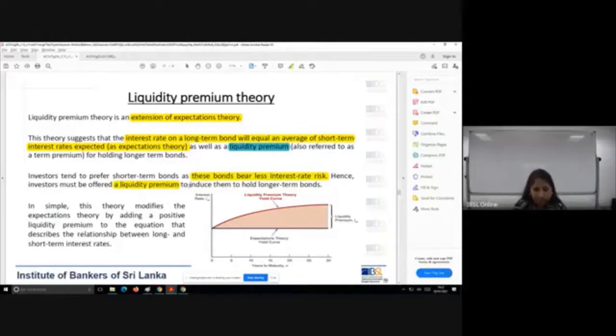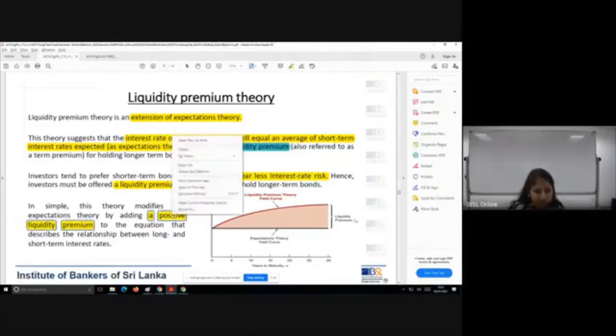In simple terms, this theory modifies the expectations theory by adding a positive liquidity premium to the equation that describes the relationship between the long and the short term interest rate. Now, here there is a key word, this word called positive.